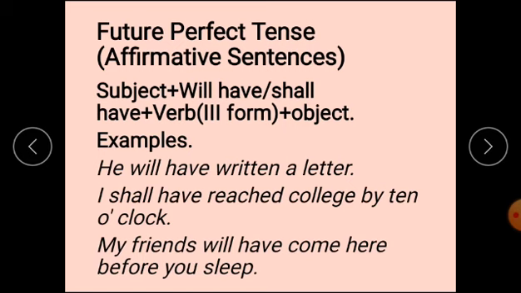Future perfect tense, affirmative sentences structure: subject, will have or shall have. Shall have will be used with I and we. Except I and we, with all the nouns and pronouns, we will use will have. Then verb's third form and object. He will have written a letter. I shall have reached college by 10 o'clock.